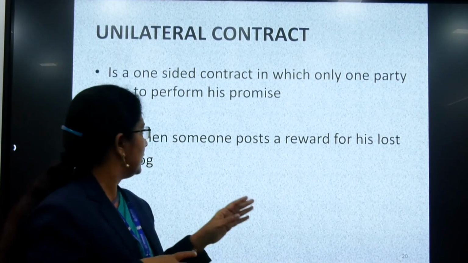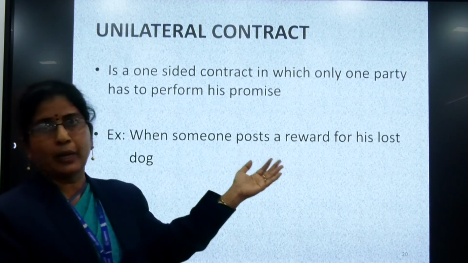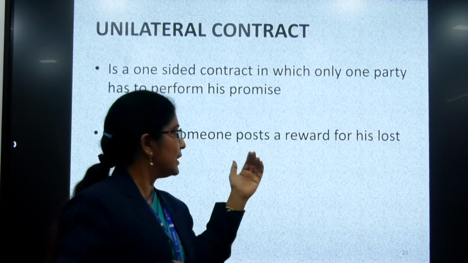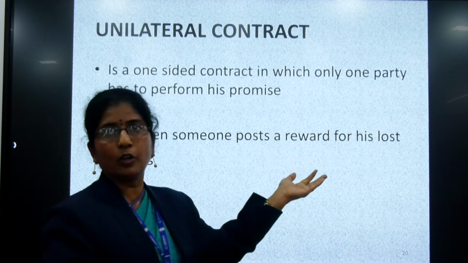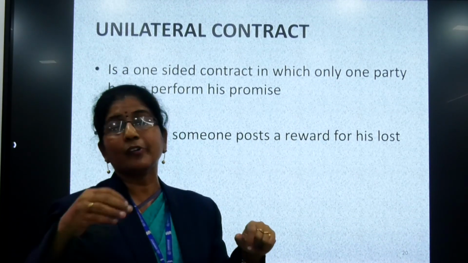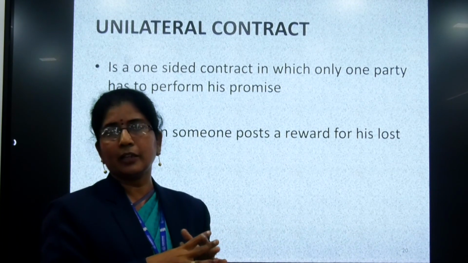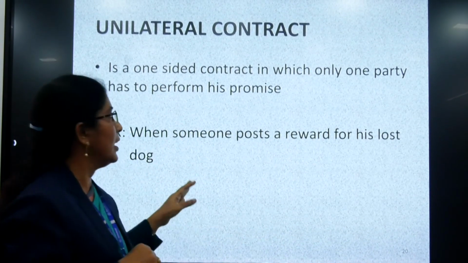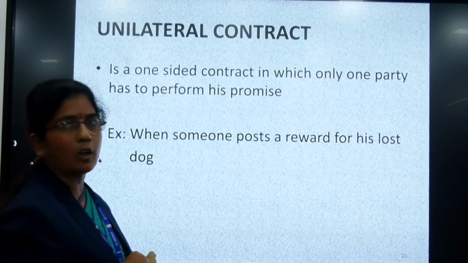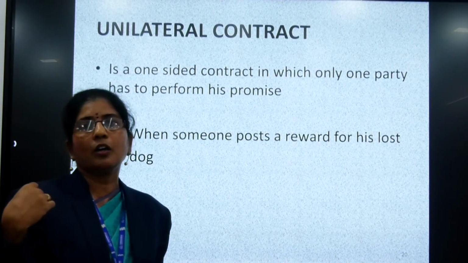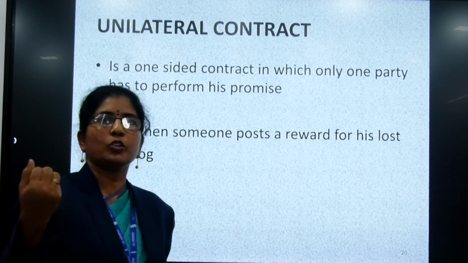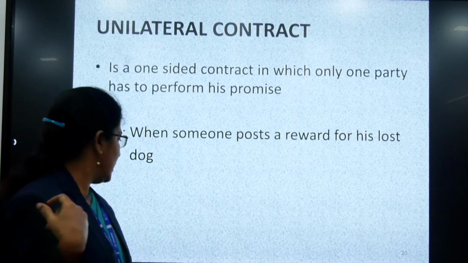A person who puts an ad in a paper offers a reward for his lost dog. If anyone finds the dog, they will be paid. Here only one person has to perform his promise. If anyone finds his dog and returns it, A gives the reward.